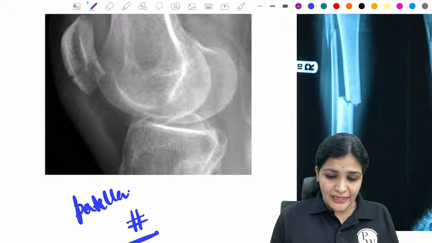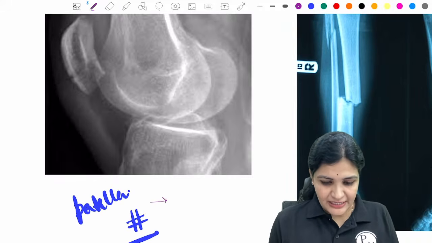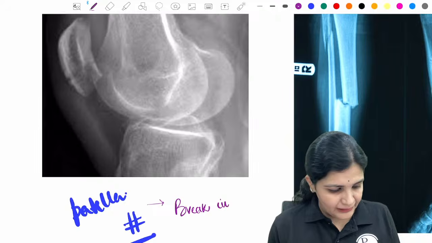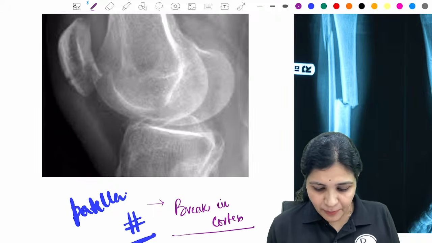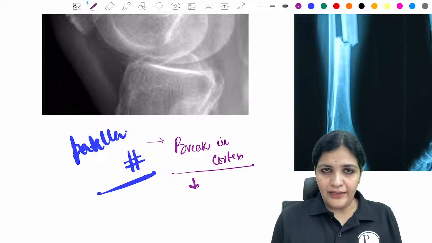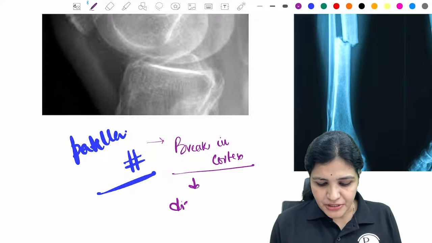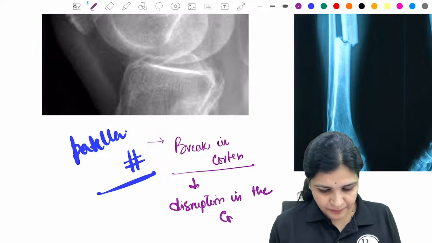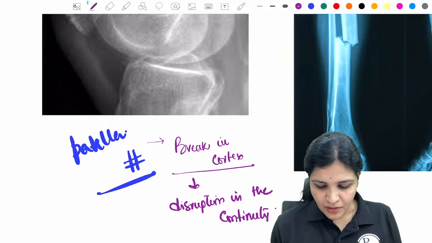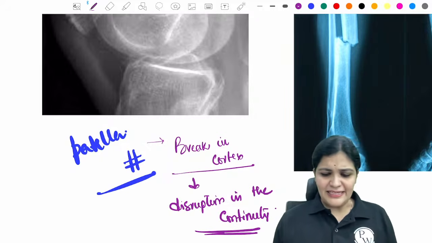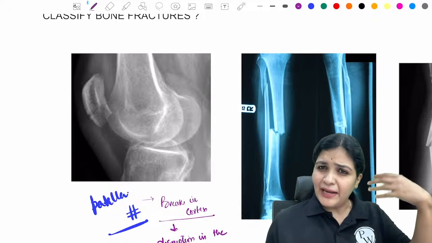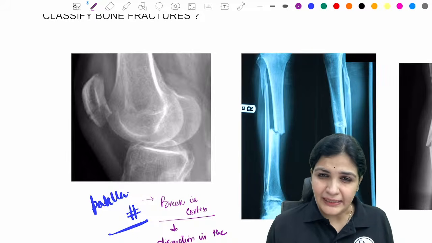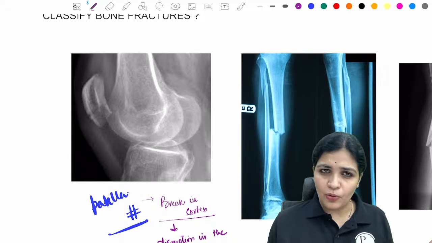So then what is a fracture? Fracture is nothing but a break in the cortex, right? So whenever there is a break in the cortex, by default there is a disruption in the continuity, right? Yes, very good. But see, the patella is not associated with any bone above and any bone below. So what is this disruption in the continuity with the patella? Is this called a fracture or not?